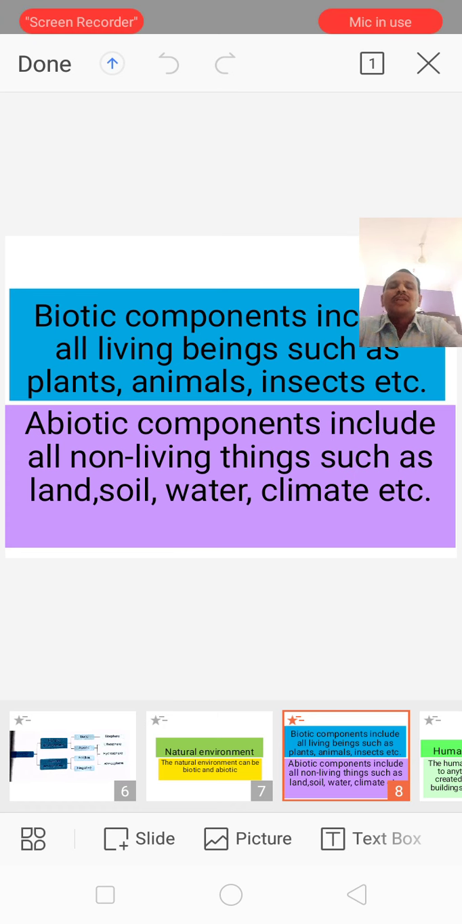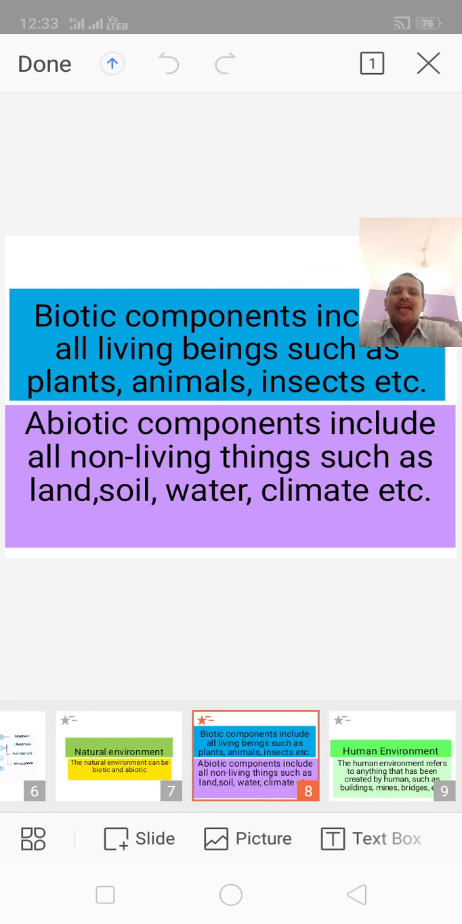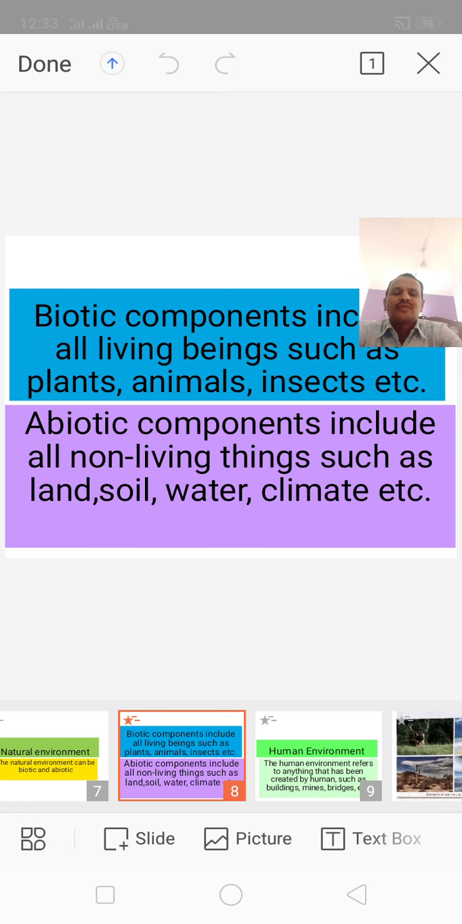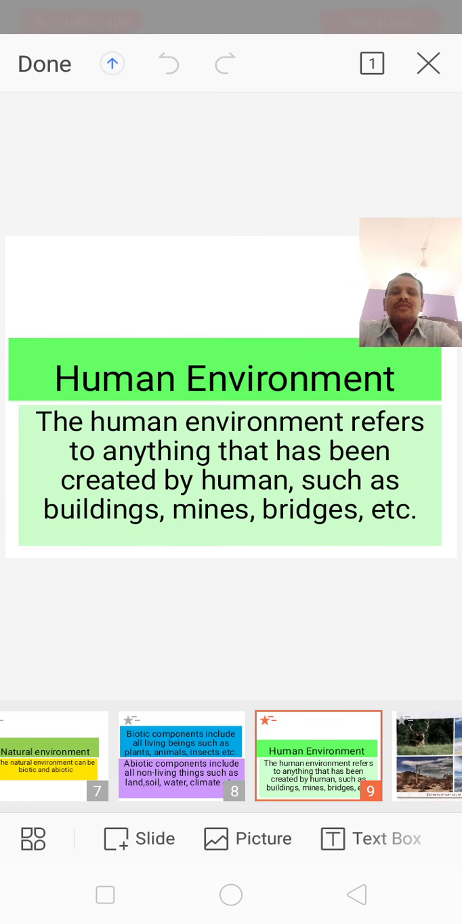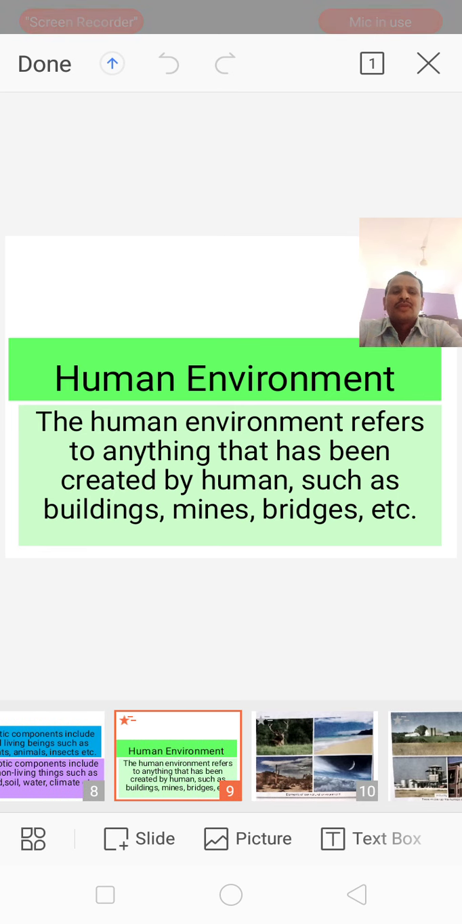Biotic. The biotic component includes all living beings such as plants, animals, insects, etc. As well, abiotic components include all non-living things such as land, soil, water, climate, etc. Let us see the next slide. Human environment. The human environment refers to anything that has been created by humans, such as buildings, mines, bridges, etc. Let us see the next slide.